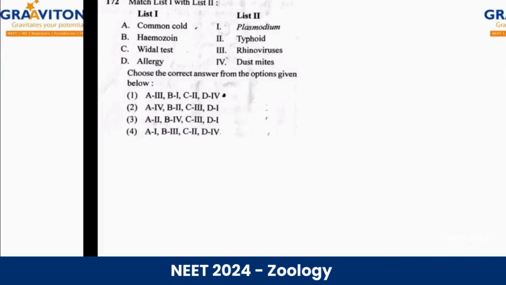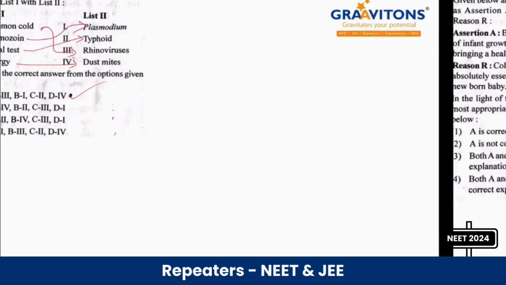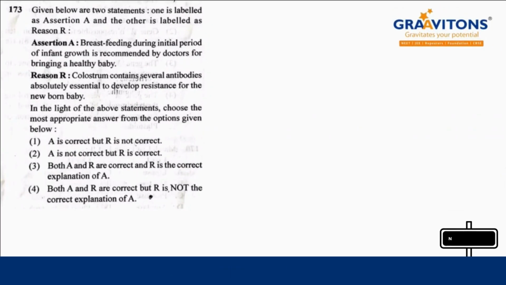Okay, right, next question 172. Again we have this question from the chapter human health and diseases. Common cold, rhinoviruses, hemozoin is related to the plasmodium infection. Okay, Widal test, typhoid and allergy, dust mites. Okay, so 172 answer is option 1. Okay, right, next question 173.